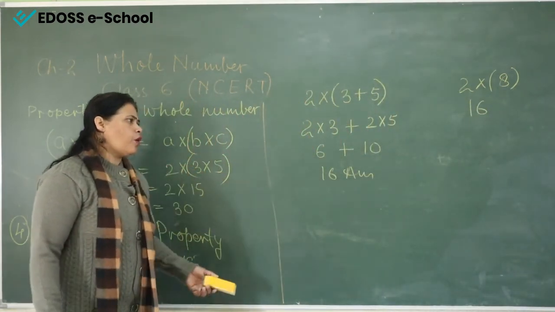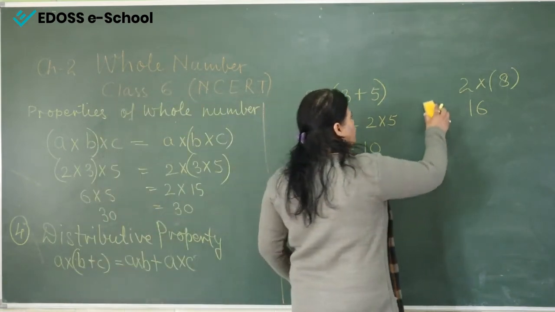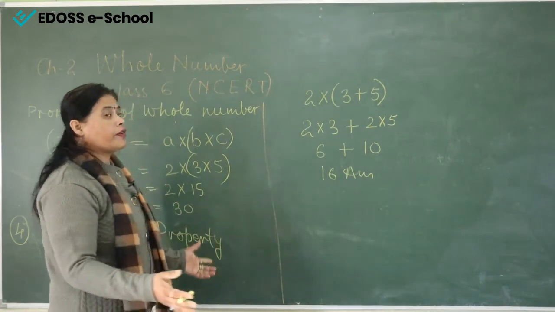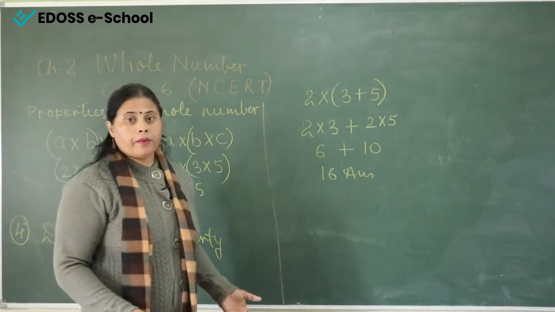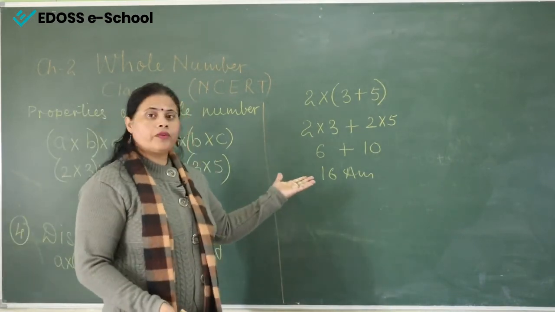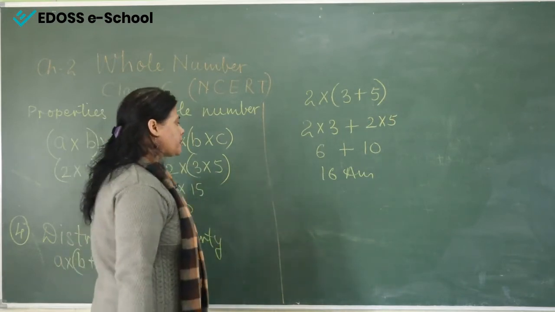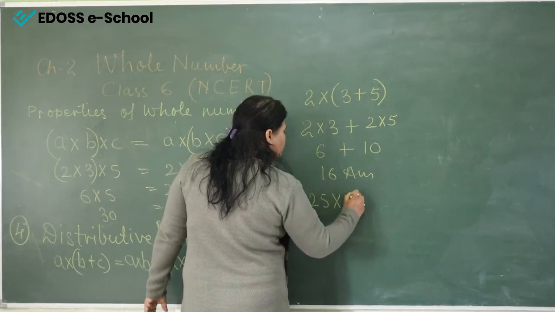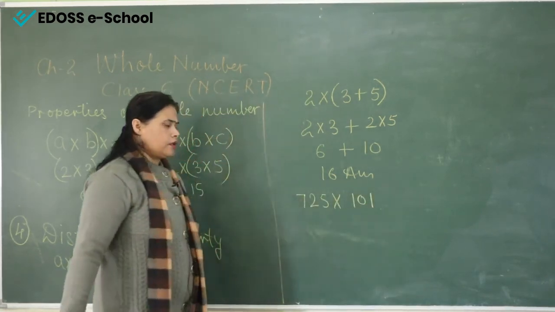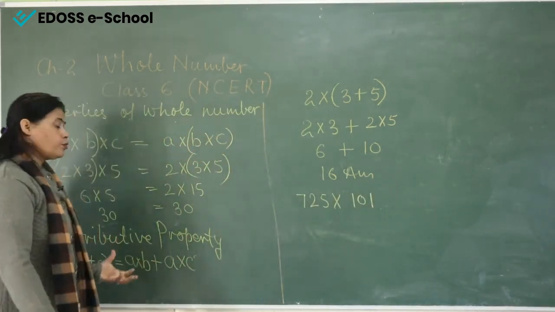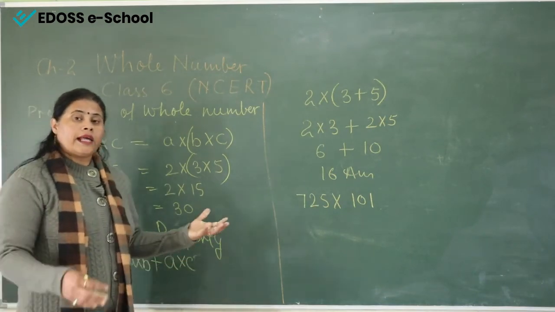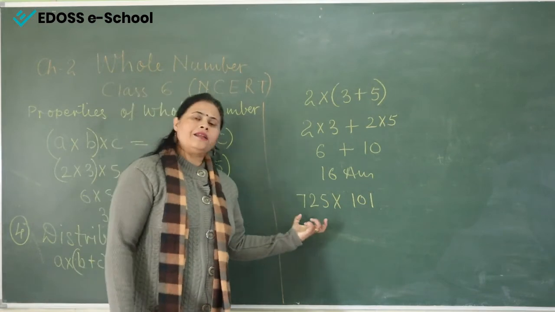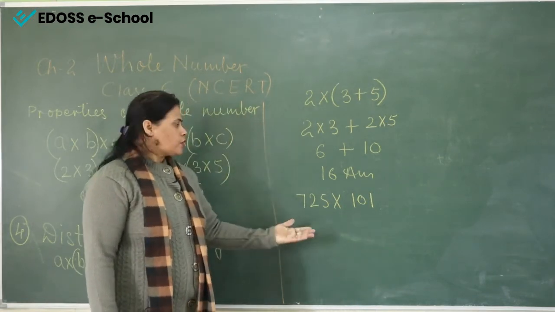But here it is a law, in some conditions we will use this law with other numbers. For example, when we have bigger numbers, how will you calculate with the help of this distributive property? Now see one example, it is 725 multiplied by 101. Why are we telling you about this distributive property? Because we will use it with these types of numbers.